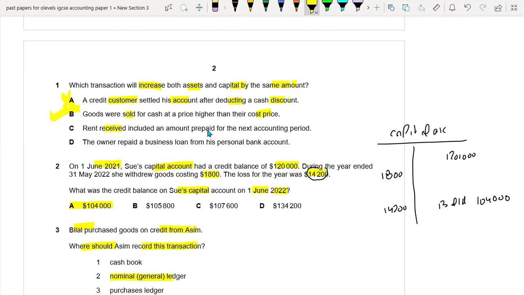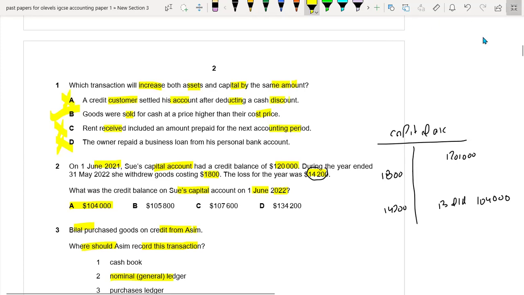Rent received including amount prepaid for the next accounting period. So this would be increasing your liability. This is the prepaid which you have received from your customer. So this is not increasing your capital. The owner repaid a business loan from his personal account. So here your capital is increasing, okay, but no asset is increasing, because money is going out from the business. So that's why D is not the option. So A is the right option.